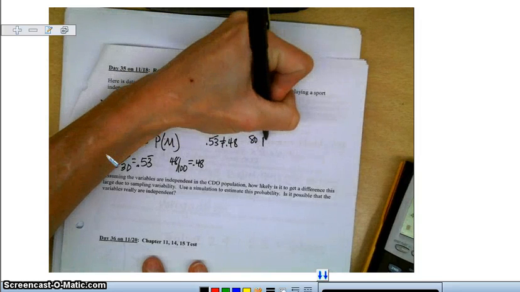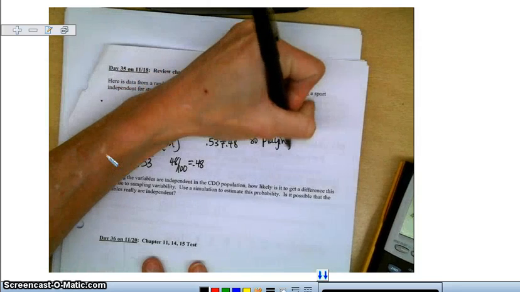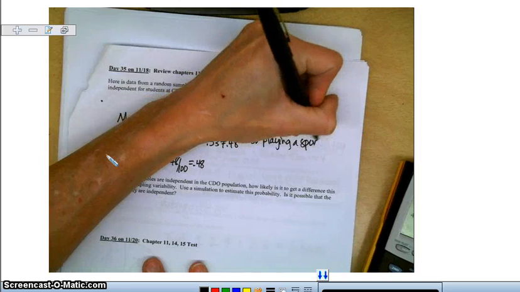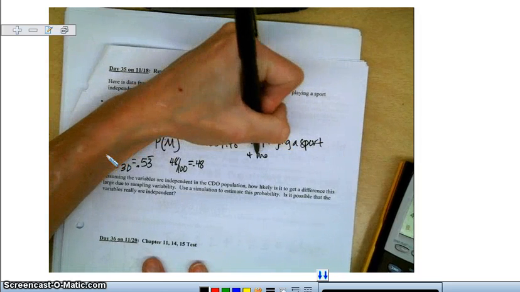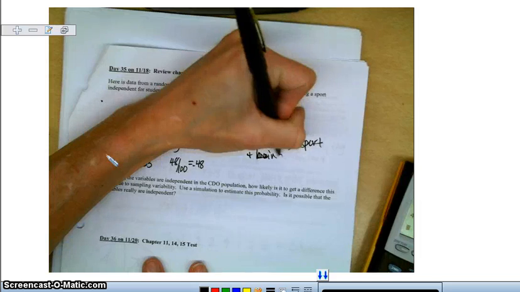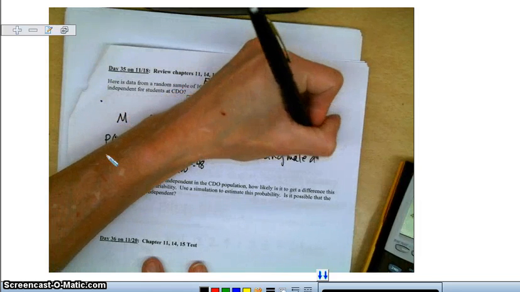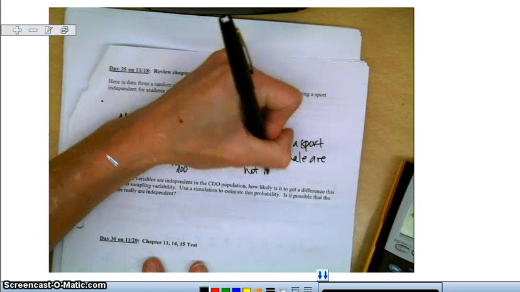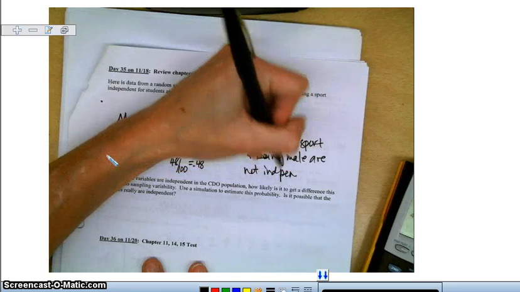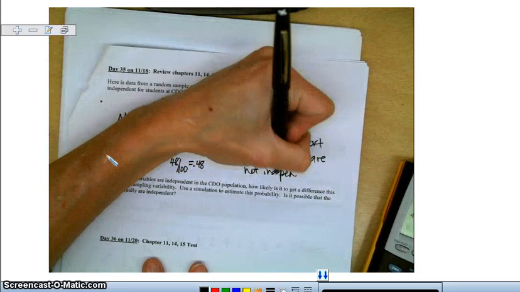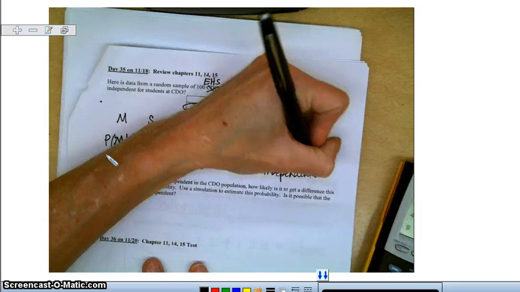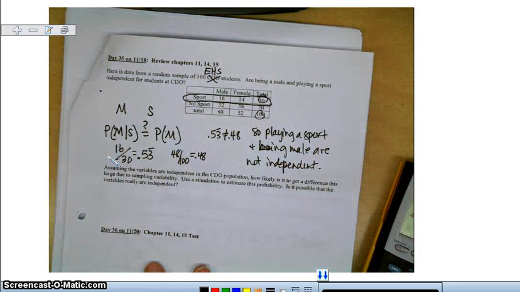So playing a sport and being male are not independent. But they're kind of close, so it could have been.